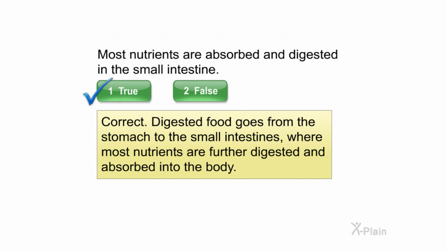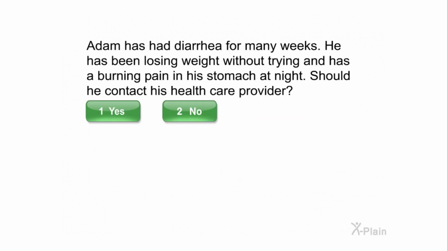the body. Adam has had diarrhea for many weeks. He has been losing weight without trying and has a burning pain in his stomach at night. Should he contact his healthcare provider? Select yes or no.